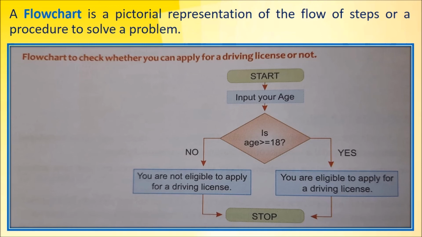Then next is the conditional, that is age is greater than or equal to 18. This is the condition. Now there are two outcomes, either yes or no. If no, if your age is not 18 or more, then what will happen?